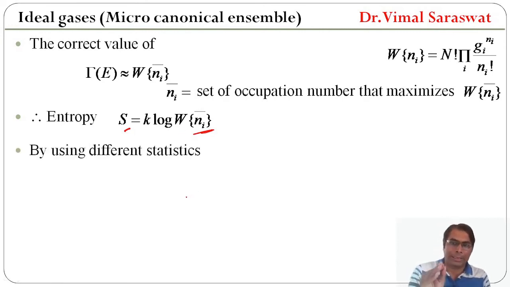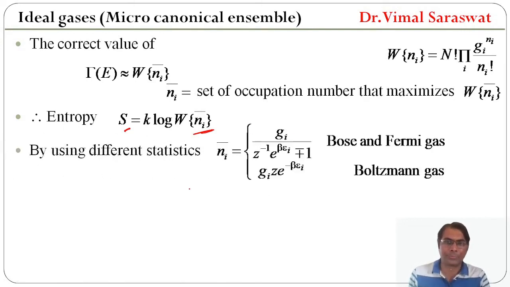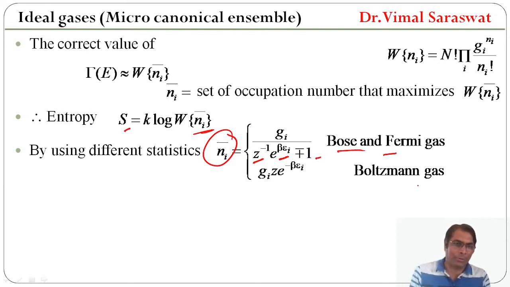By using different statistics, Ni bar equal to Gi divided by Z raised to minus 1 e raised to beta ei minus plus 1 if the system is either Bose system or Fermi system, and if the system have Boltzmann's gas, then Ni bar is given by Gi Z e raised to power minus beta ei.